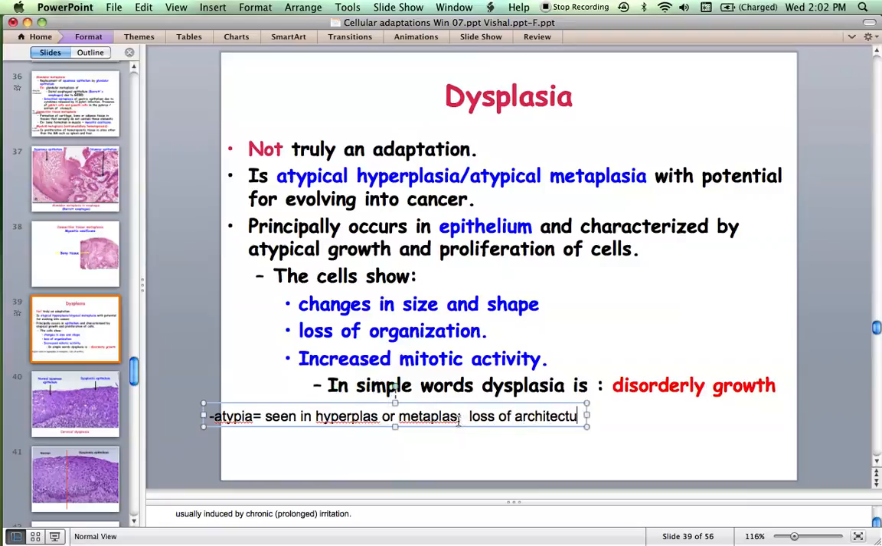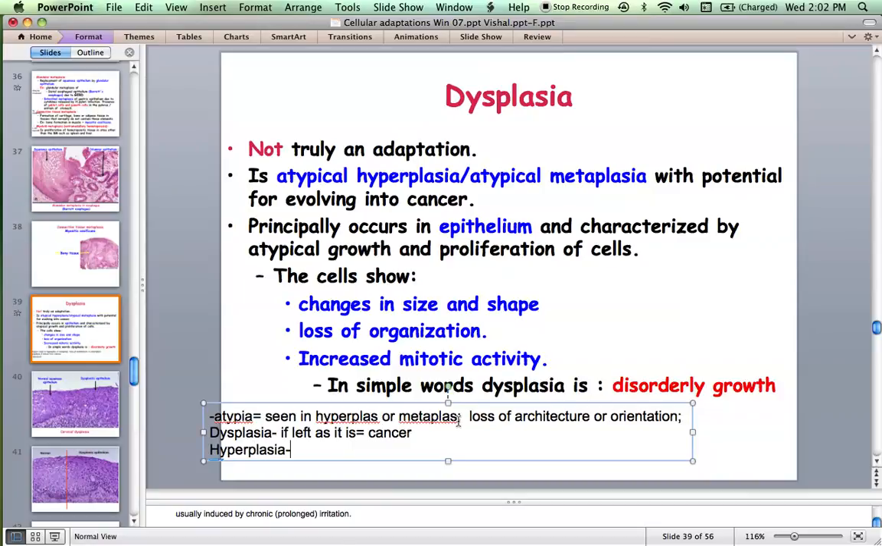Dysplasia is reversible. If you treat this condition, it goes back to its normal state. But if you leave it as it is, then it becomes cancer. So dysplasia is a link between hyperplasia and cancer, and similarly a link between metaplasia and cancer. For example, cervical squamous metaplasia due to human papillomavirus infection becomes dysplasia and later on becomes cancer. Similarly, endometrial hyperplasia can become dysplasia, which is still reversible, and later on becomes cancer.